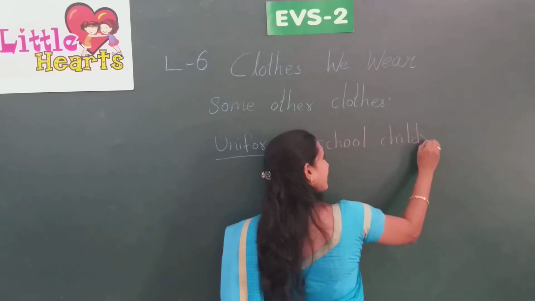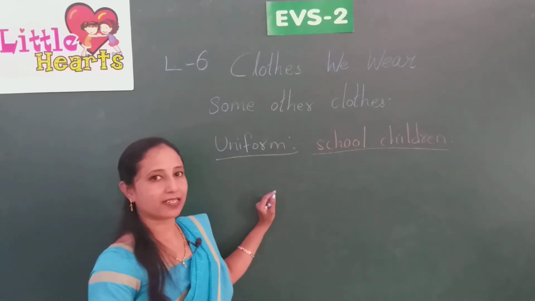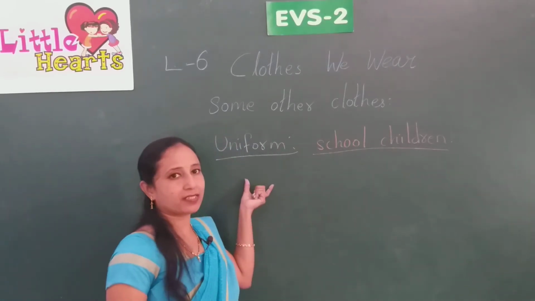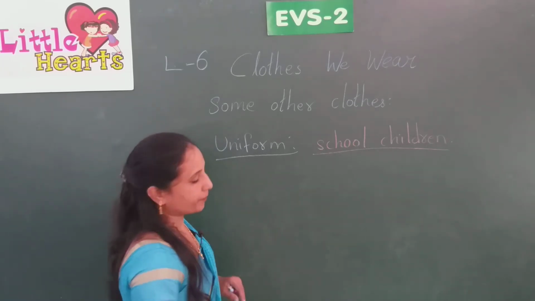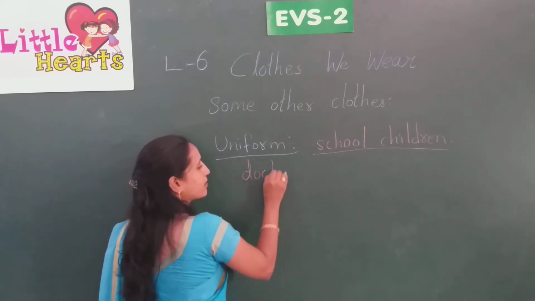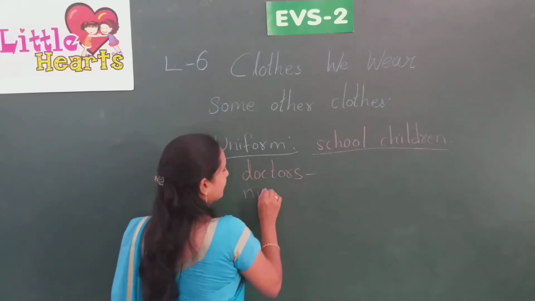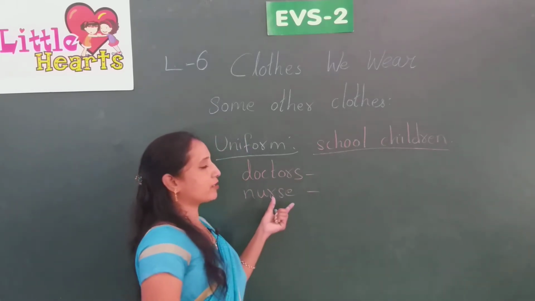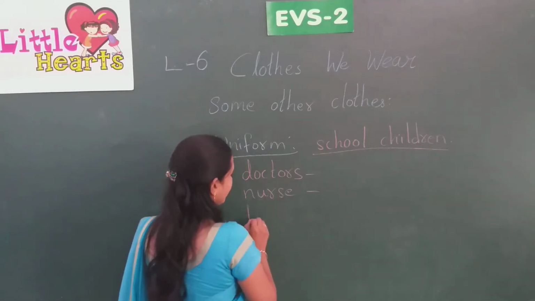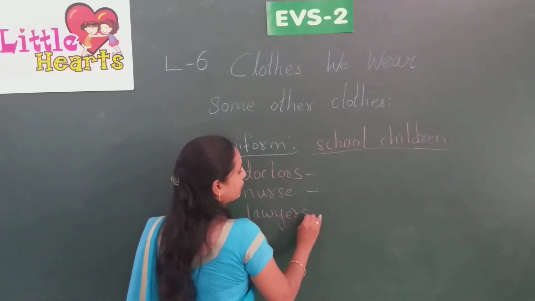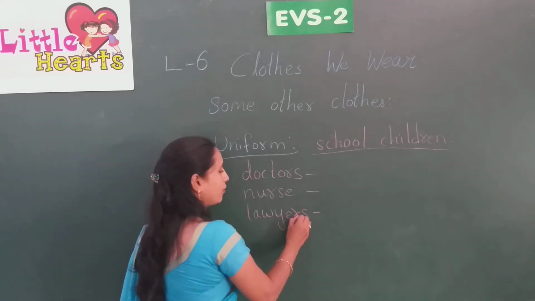Other than these, does anyone have a uniform? Yes. There are many professions or jobs which have particular uniforms. What are those? Doctors. Doctors have a uniform, a white coat. Nurses also have a white uniform. Lawyers also have a black coat, isn't it? They wear a black coat over their clothes.